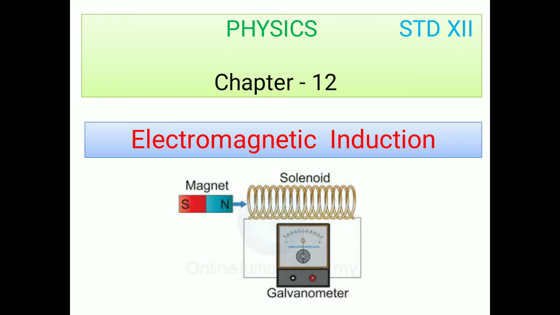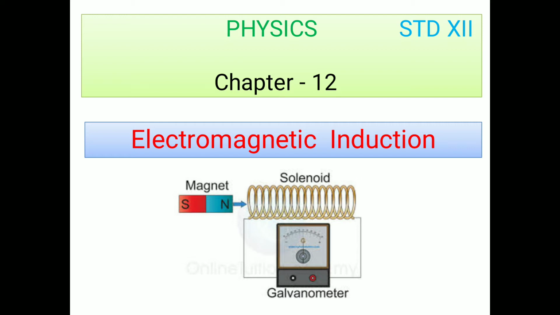In old books, it is called magnetic induction, but in the revised syllabus, it is called magnetic field, because in some new books the word magnetic induction is discarded and magnetic field is introduced. Magnetic flux per unit area is called the magnetic field. Magnetic field can be taken as magnetic flux divided by area, or flux equals B into A.